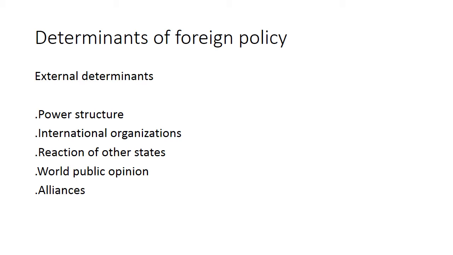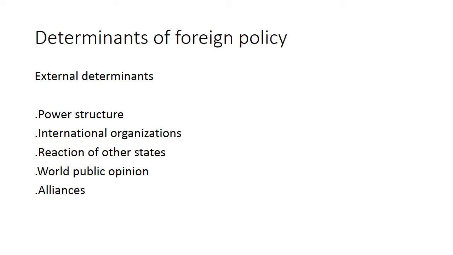Then come world public opinion and alliances. Alliances are, for example, when there is a group of two countries at the international level, and some countries are supporting one country and some countries of the world are supporting the other party. These are the alliances.